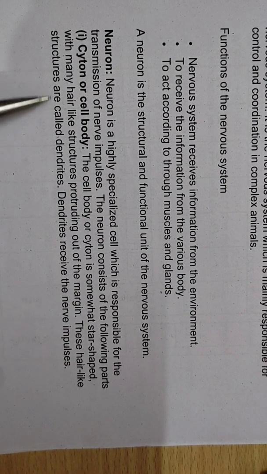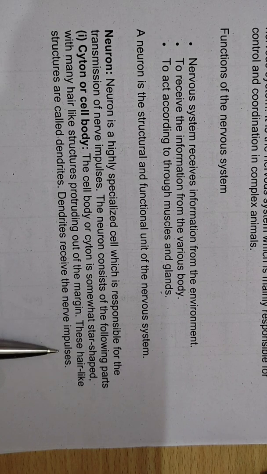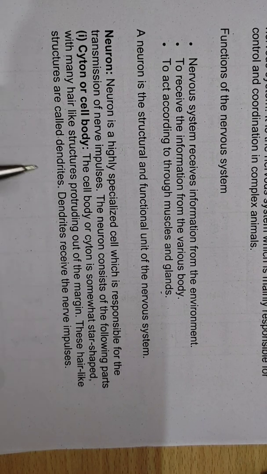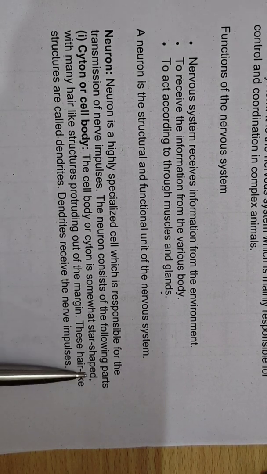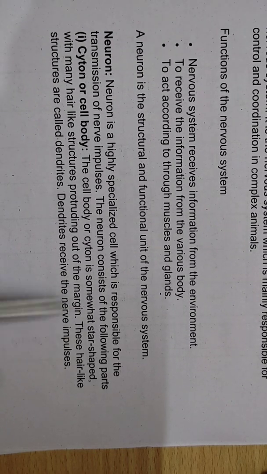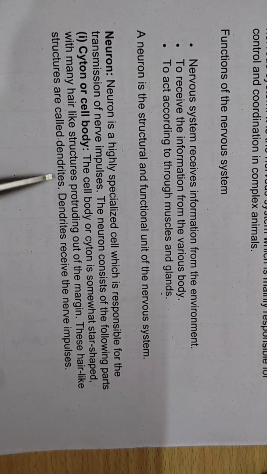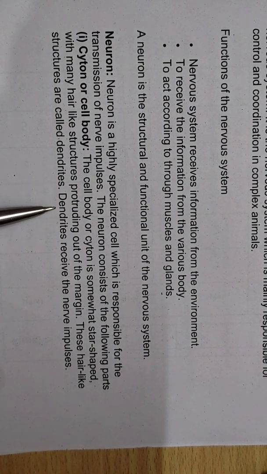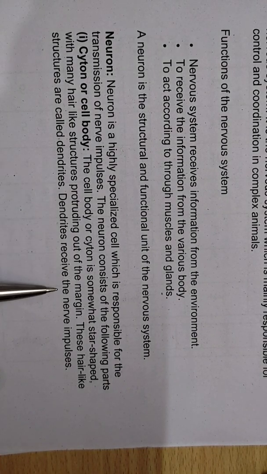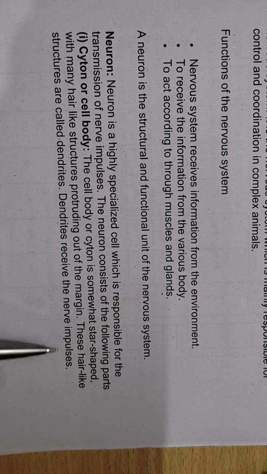These hair-like structures are called dendrites, and dendrites receive the nerve impulses, right? The main function of the dendrites is to receive nerve impulses from the different body parts.